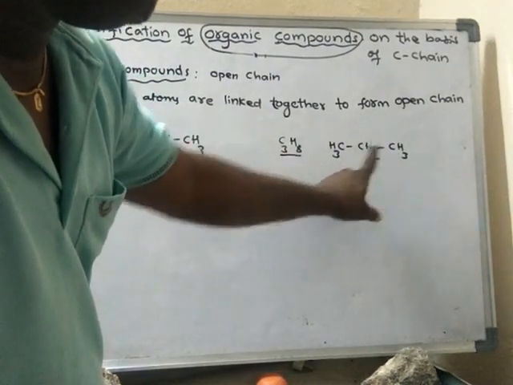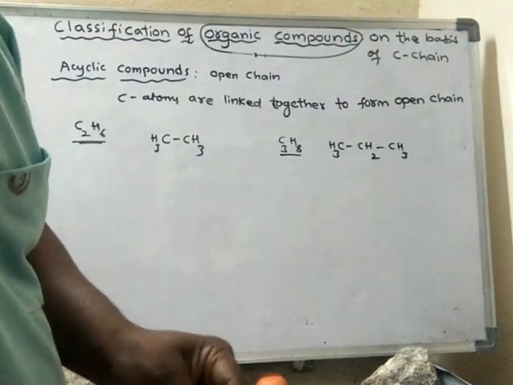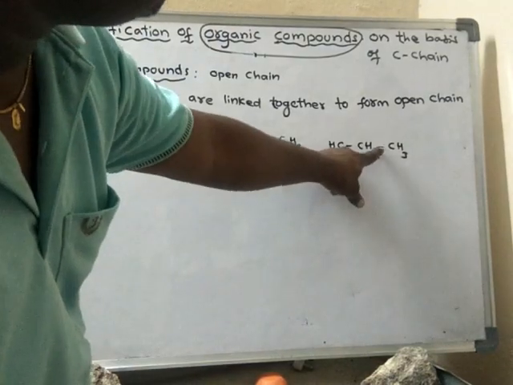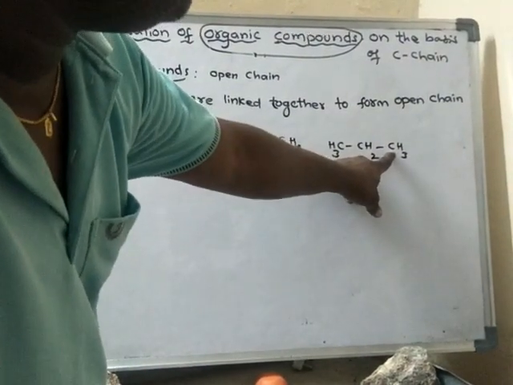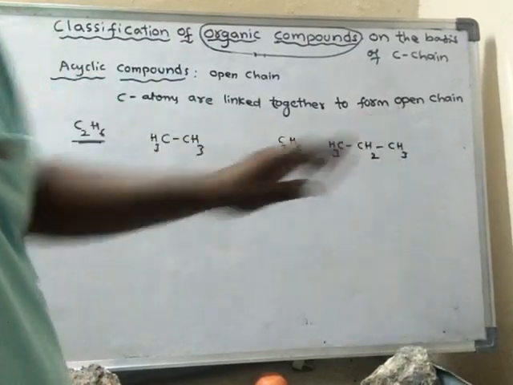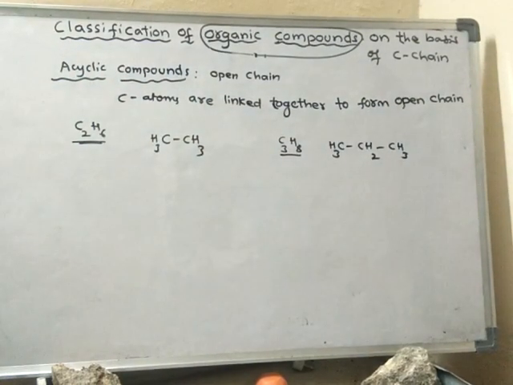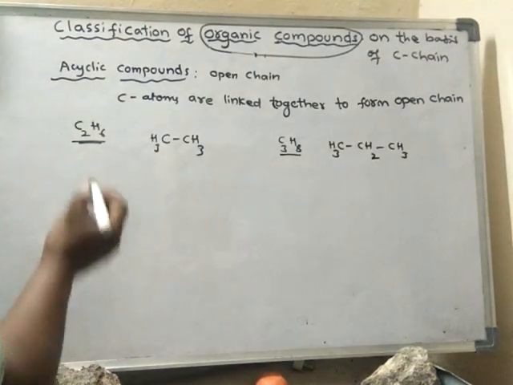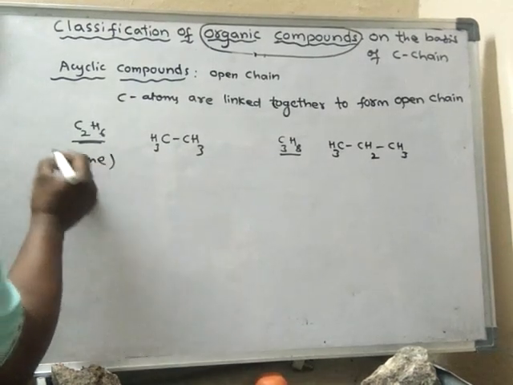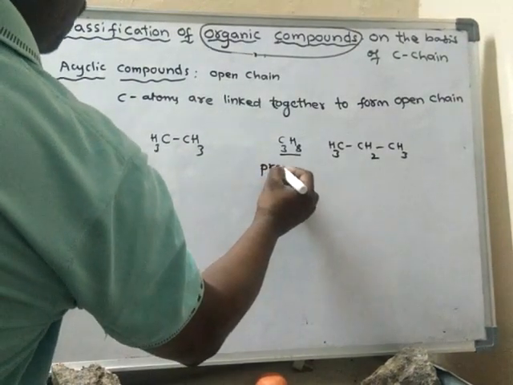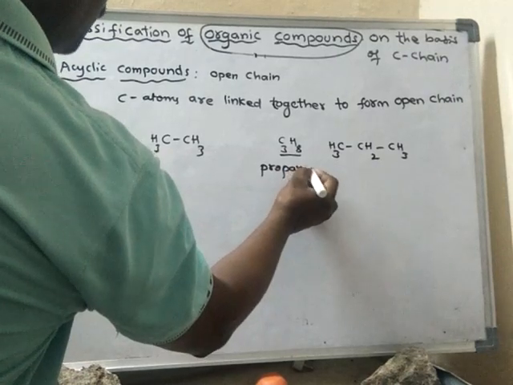Even this end carbon also contains 3 hydrogens like this. This is called ethane. This is called propane.